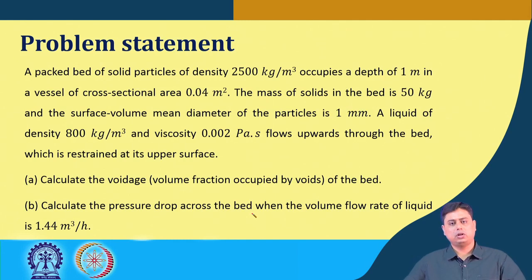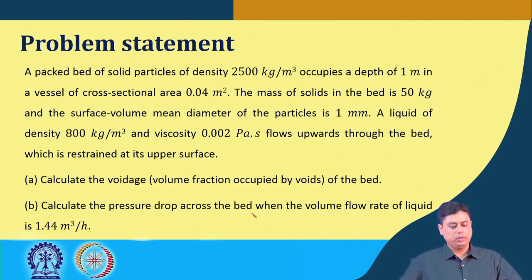The mass of solids in the bed is 50 kg and the surface volume mean diameter of the particles is 1 millimeter. The density of the liquid is 800 kg per meter cube and viscosity 0.002 Pascal second, flows upward through the bed which is restrained at its upper surface.